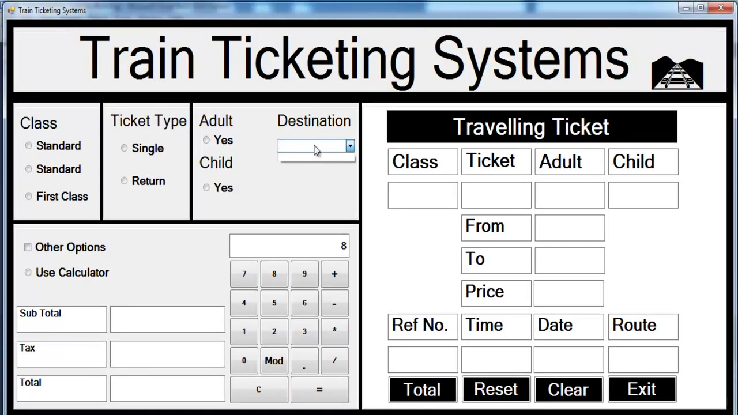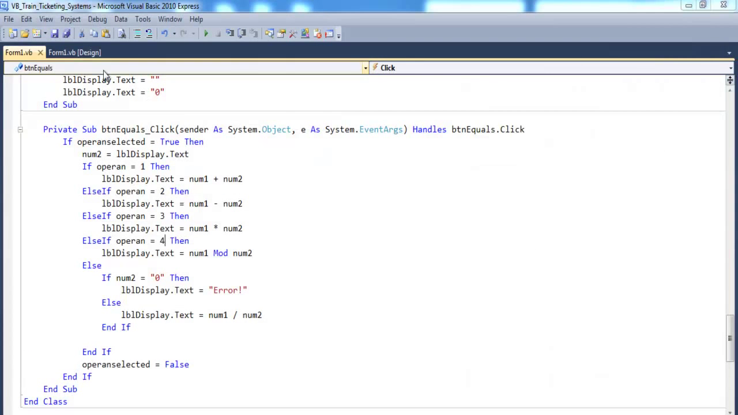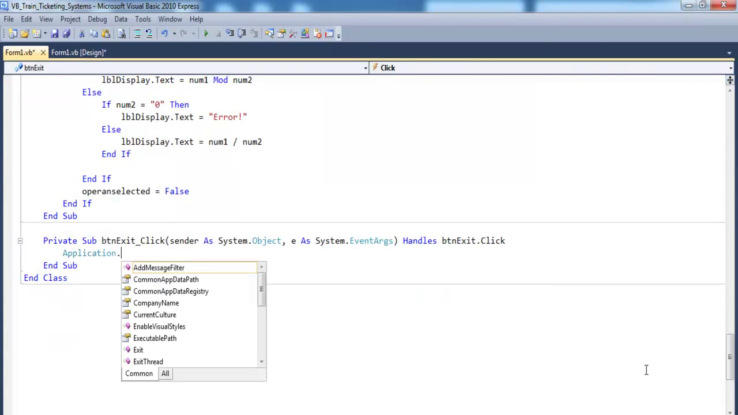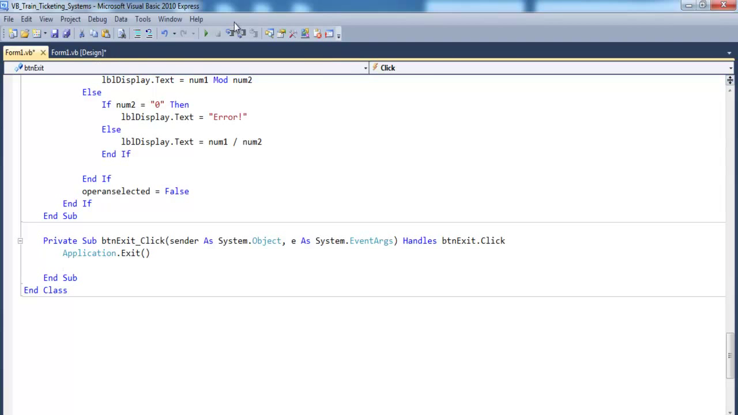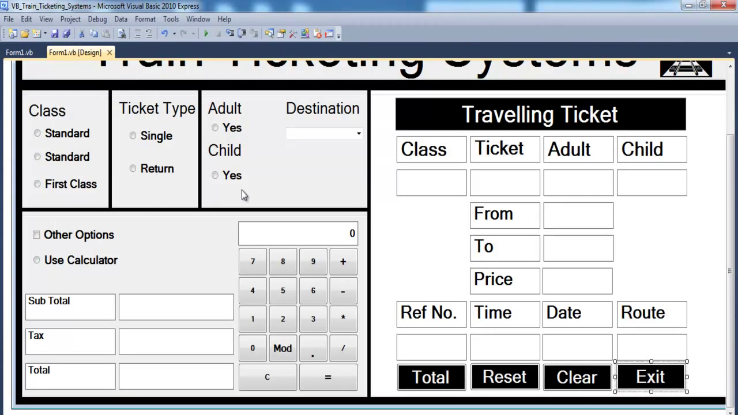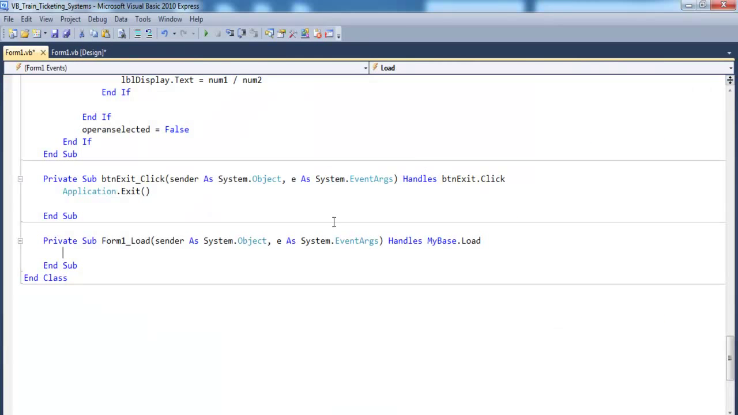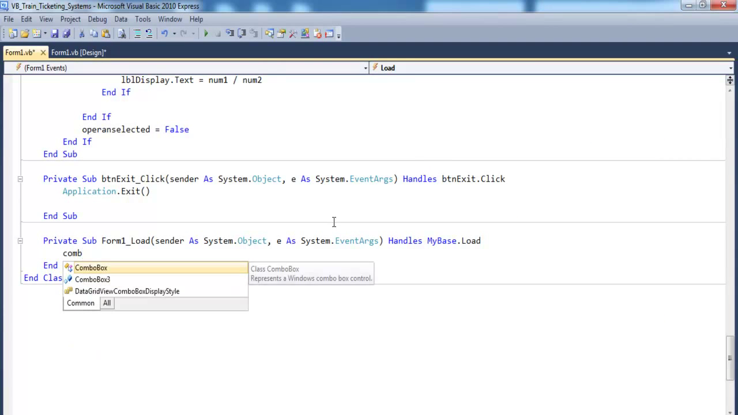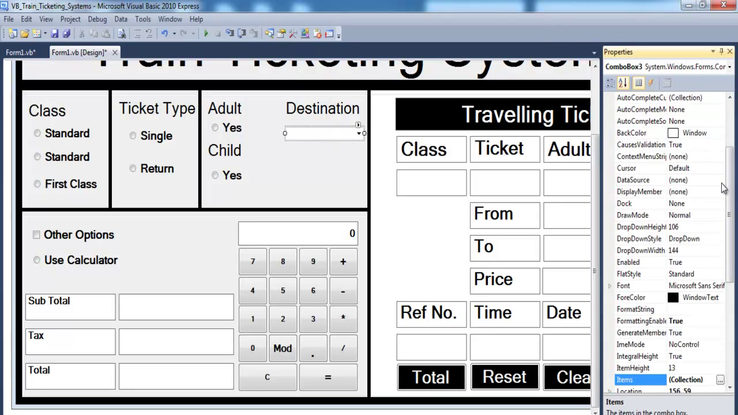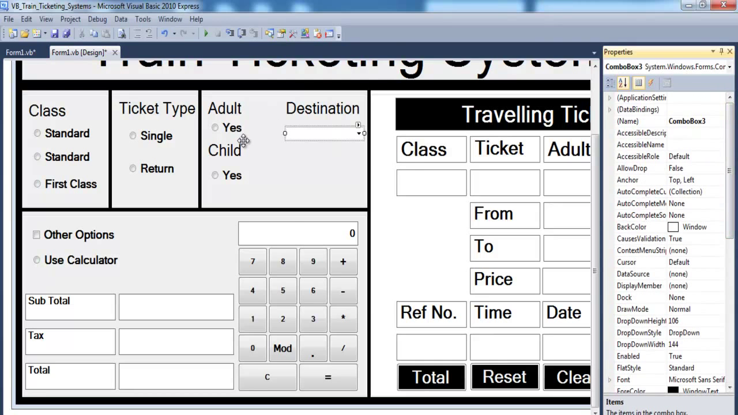So alright, the next thing is let's populate this destination or the combo box. So let's exit. I'll take care of the exit first. Double click on that and just enter application.exit there. So that's taken care of. Now the combo box, double click on that and let's come in here, double click on the form and just enter. I think it's still called combo box. Could it be combo box 3? That's strange. Let's check. It is combo box 3. Alright, it is combo box 3.